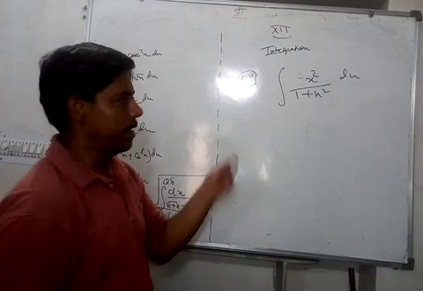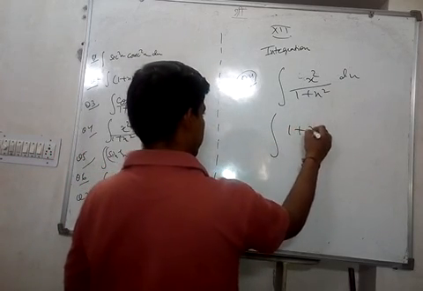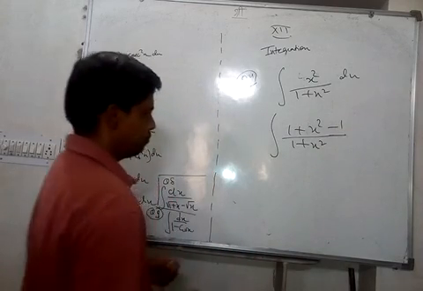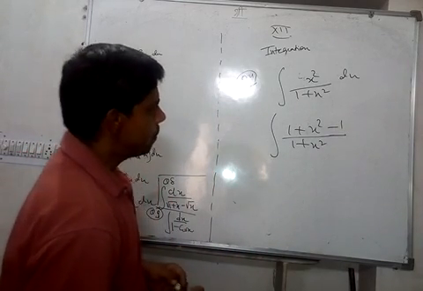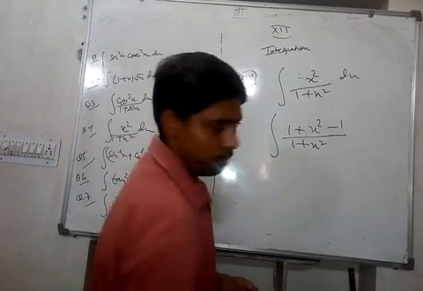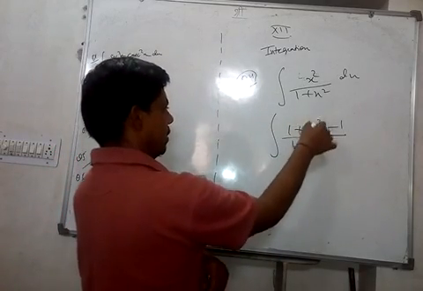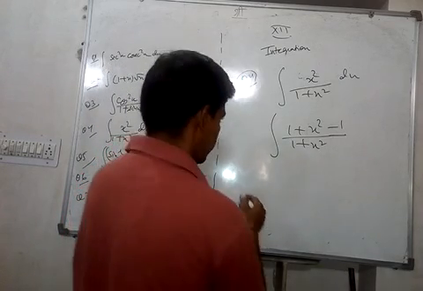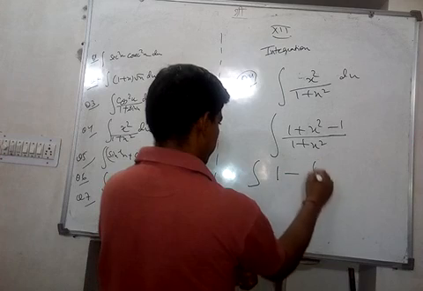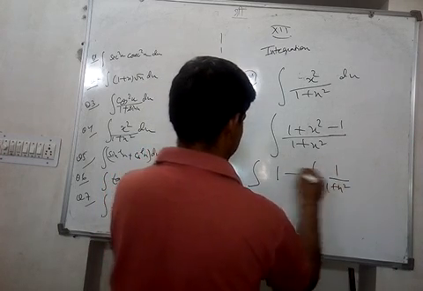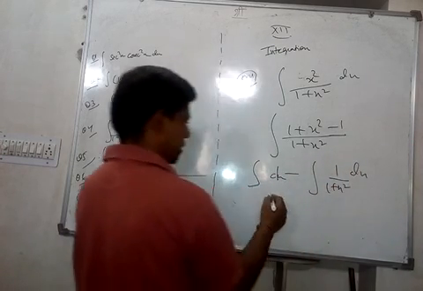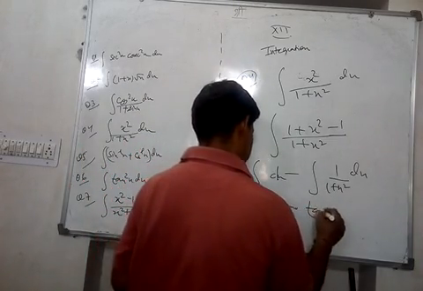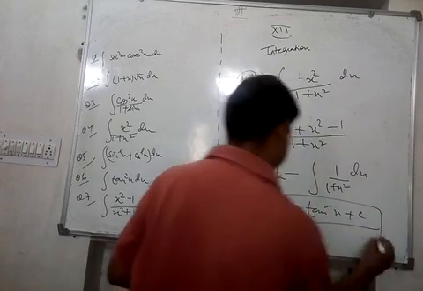Okay, so in this case we can add 1 and if we have added 1 here we will have to subtract. So will that help? If I add 1 and subtract 1, this will become 1 and that will become minus 1 upon 1 plus x square. We know the integration of that function, so let's separate it out. 1 minus the integration of 1 upon 1 plus x square. So this is very simple. x, and this is a known integration, tan inverse x. This is tan inverse x plus c, right?